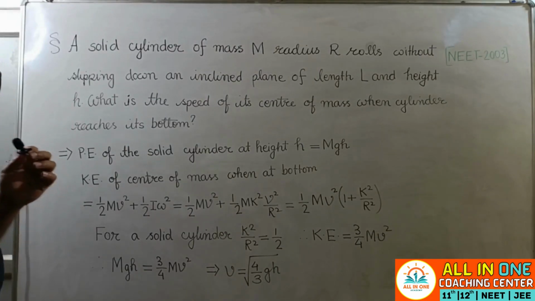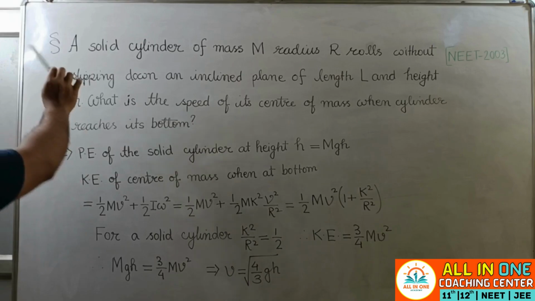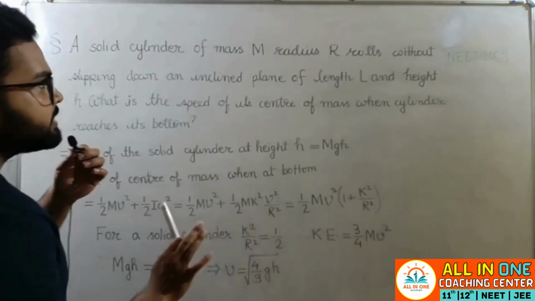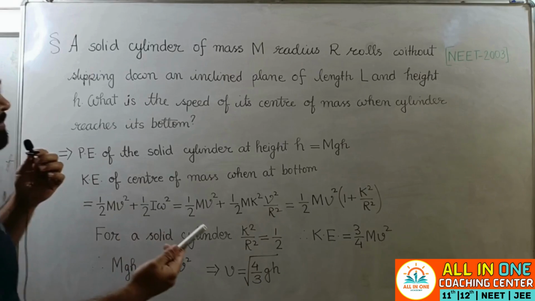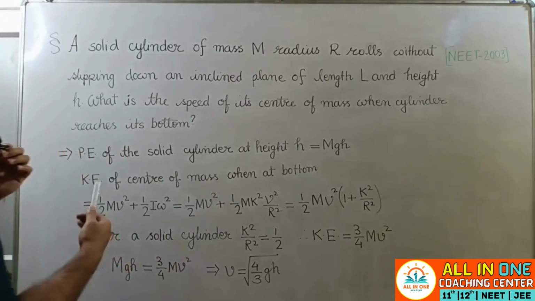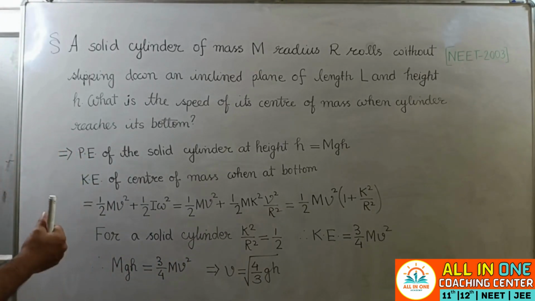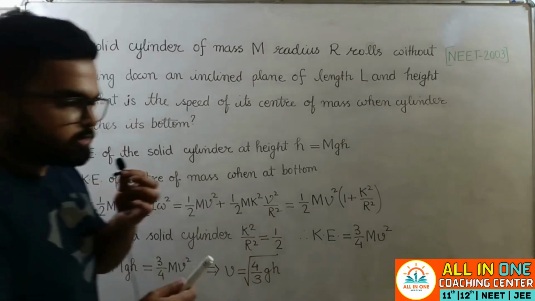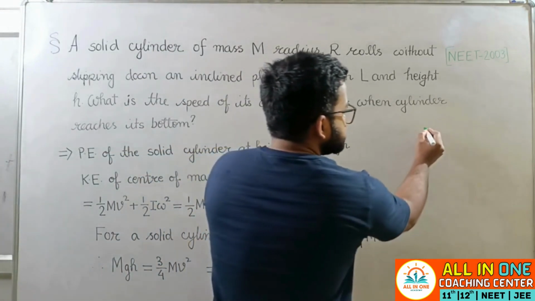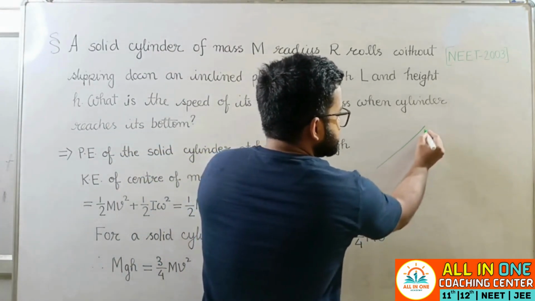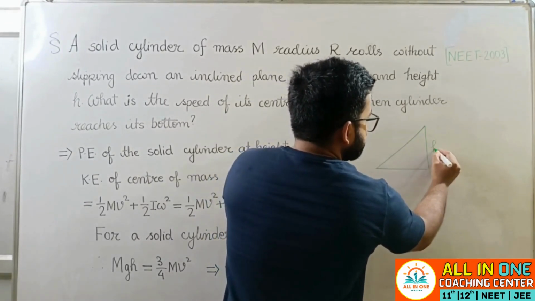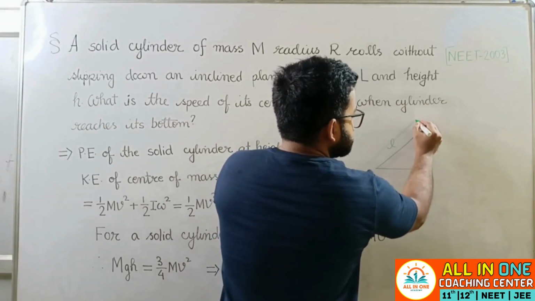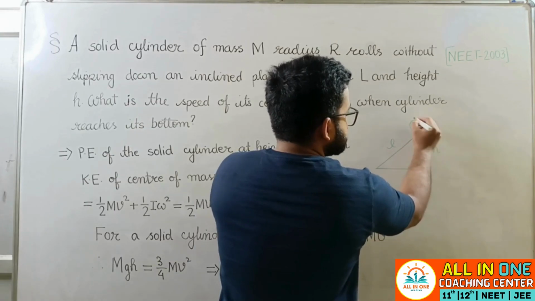Rotational bodies. Okay, so the question is that a solid cylinder of mass m, radius r, rolls without slipping down an inclined plane of length L and height h. What is the speed of its center of mass when the cylinder reaches its bottom? Basically they are saying that if there is an inclined plane of height h and length L, there is a cylinder there and it starts rolling.